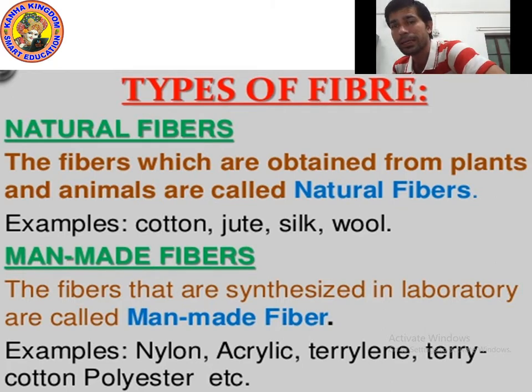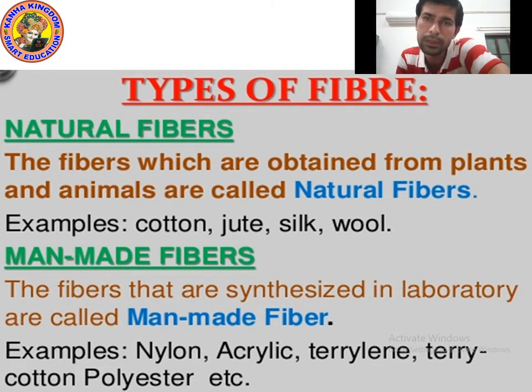As you can see on the screen, the definition is: the fibers which are obtained from plants and animals are called natural fiber. Examples you already know: cotton, jute, silk, wool. Cotton we get from the cotton plant, jute we get from the jute plant, silk we get from silkworm, wool we get from sheep.